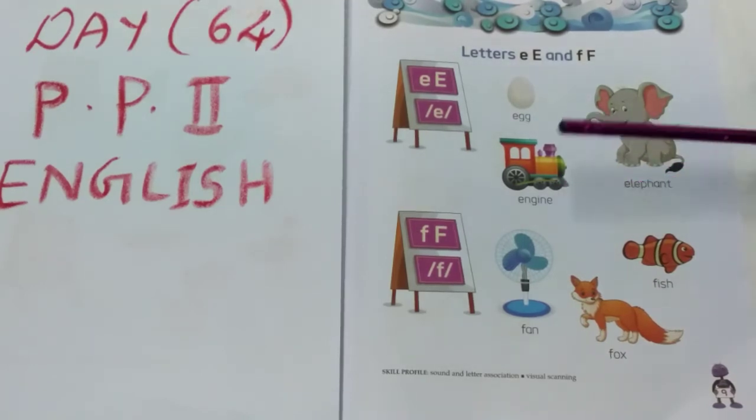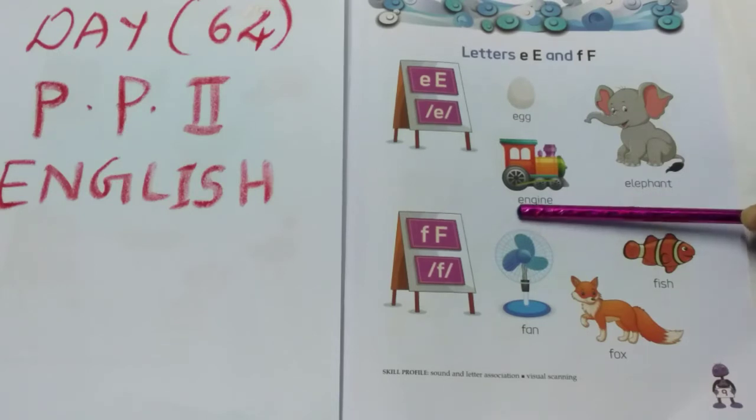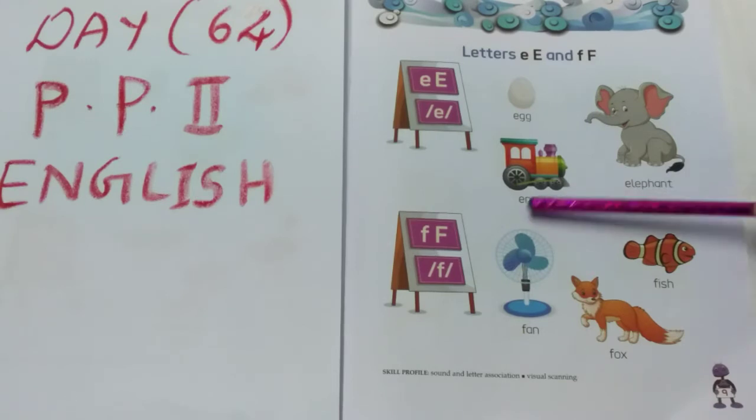So see the spelling here. E, N, G, I, N, E. So, engine.